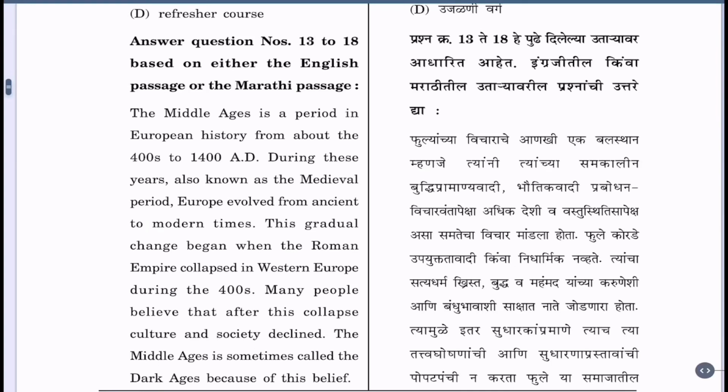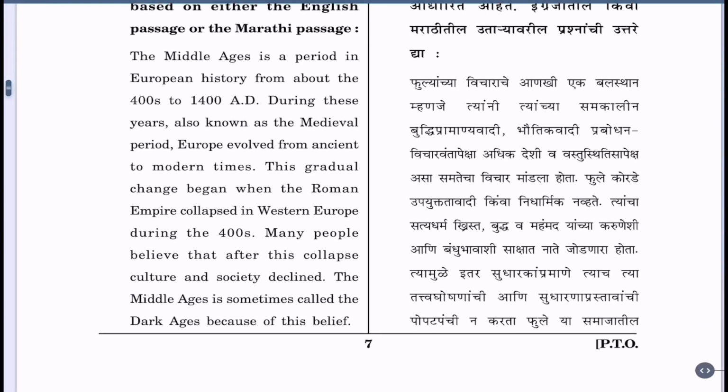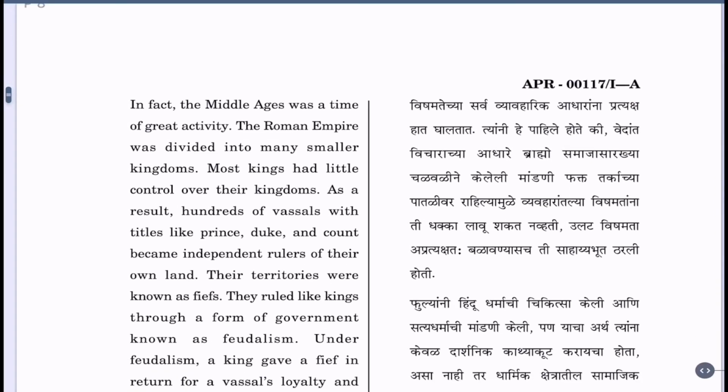Many people believed that after this collapse, culture and society declined. The Middle Ages is sometimes called the Dark Ages because of this belief. In fact, the Middle Ages was a time of great activity. The Roman Empire was divided into many smaller kingdoms. Most kings had little control over their kingdoms.